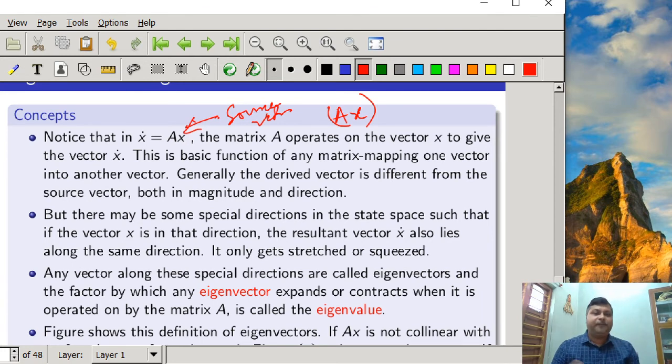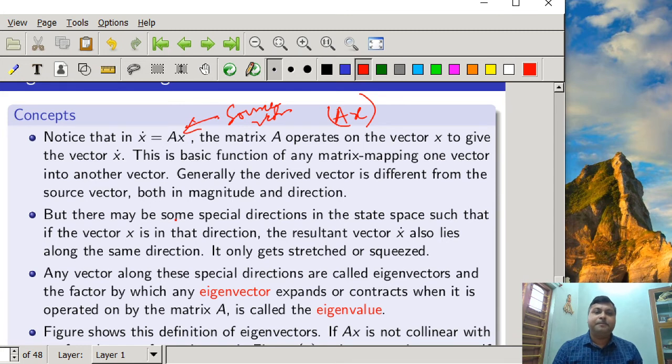The basic function of any matrix is mapping one vector into another vector. Generally the derived vector is different from the source vector. So the source vector x must be different from Ax, the derived vector, both in magnitude and direction.